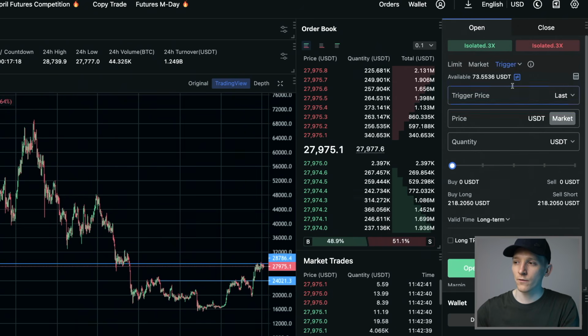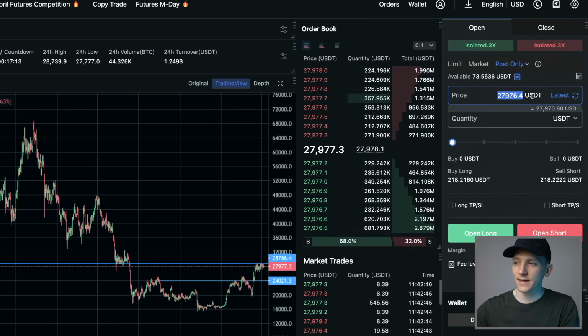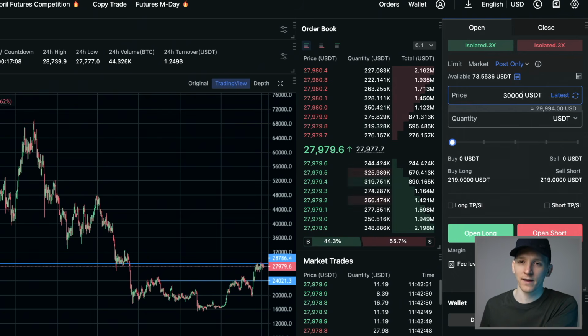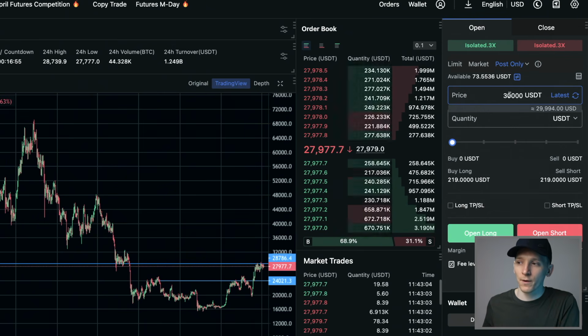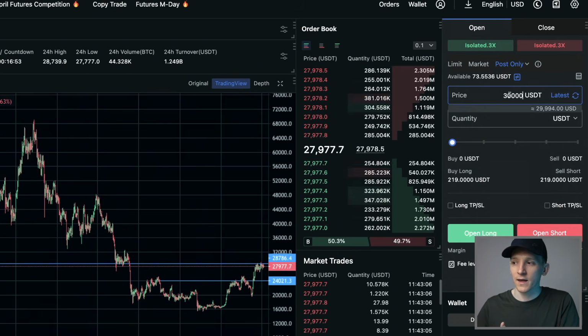What you can do is go over to a trigger, go over to a post-only order, which is this one, and if your order is above the current price, right? So if you're going to input a taker order, it will actually cancel that order out. It will only post only, right? So if you're using a limit order that is making liquidity, it will allow that to go onto the book. If you're posting a limit order which is actually going to take liquidity, it won't let you do it and cancels off. So it just kind of guarantees you getting maker fees instead of taker fees. Although when trading, it's kind of irrelevant because the fees are so low anyway, but that is an option.